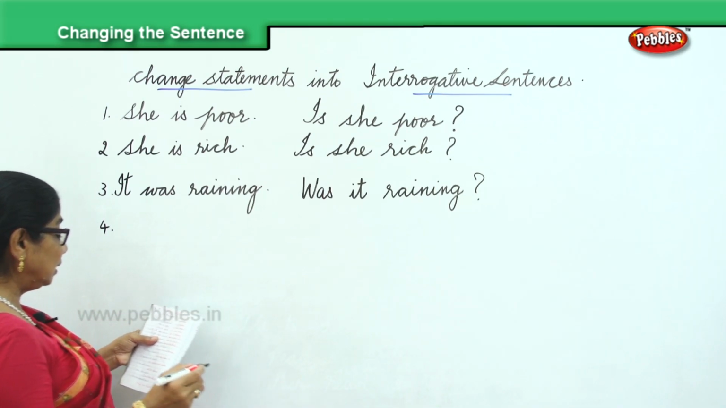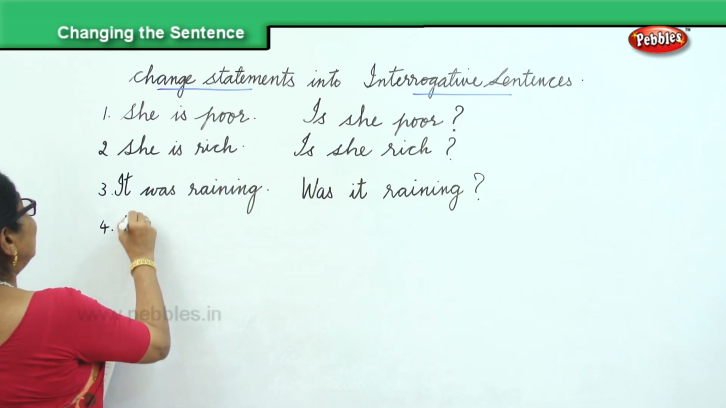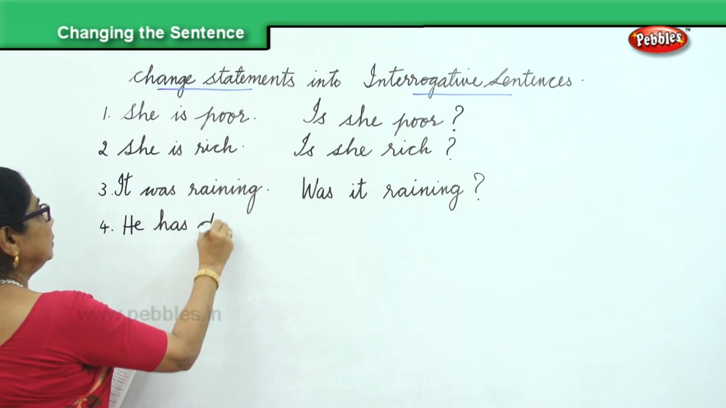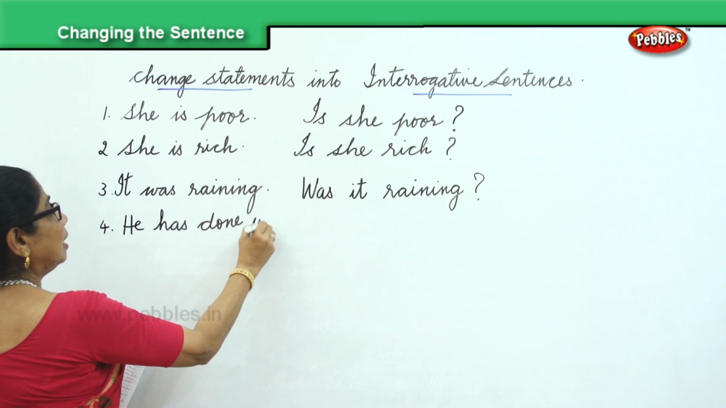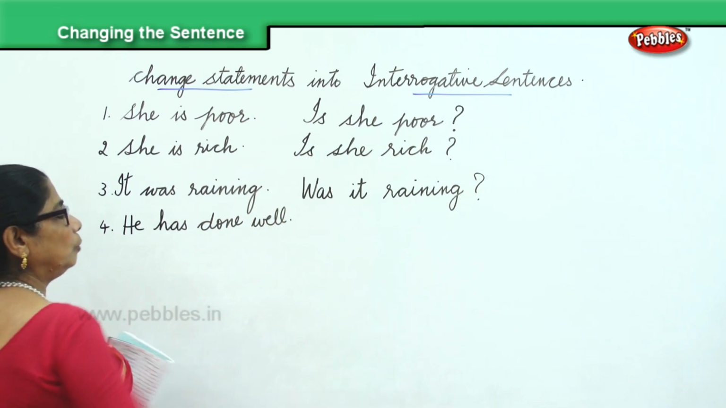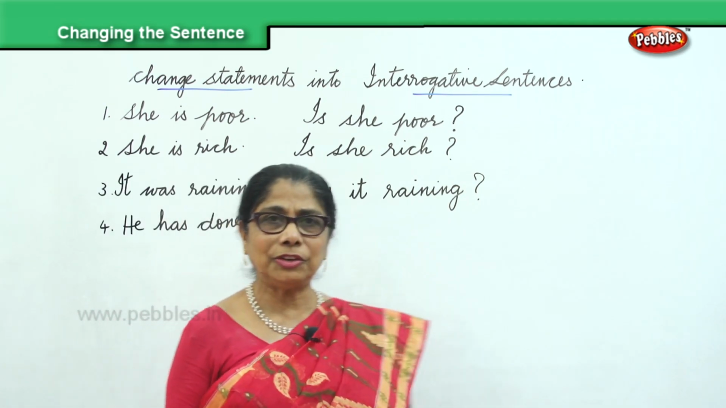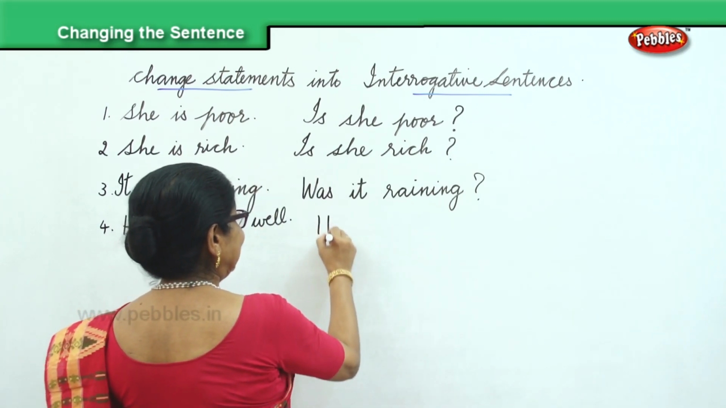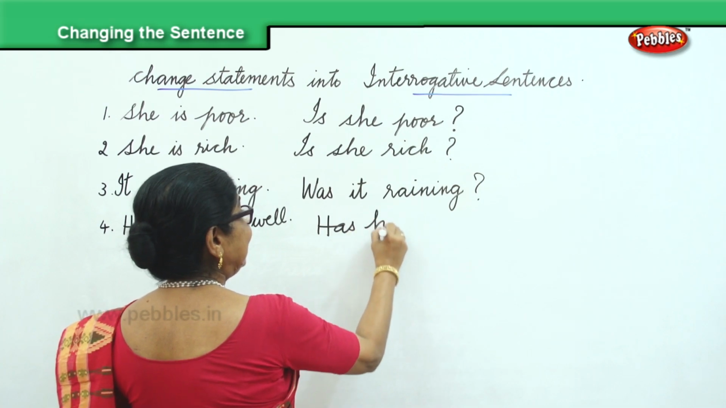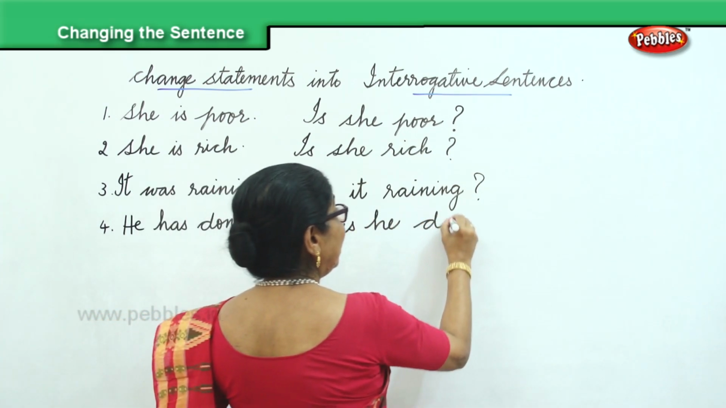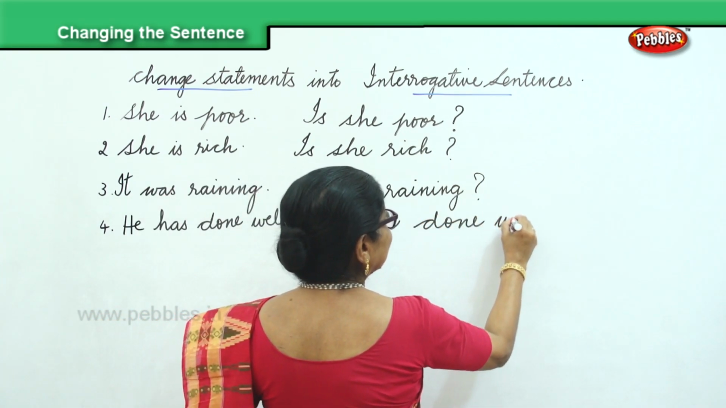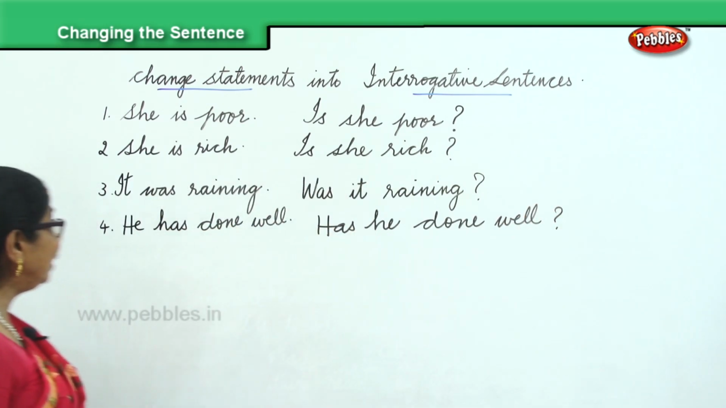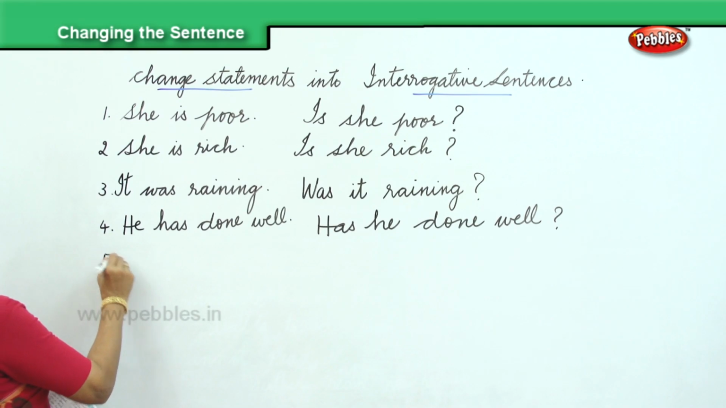He has done well. He has done well in his exam. Now, how will you change it into interrogative? Has he done well? Learning to ask questions. Has he done well? Yes. Next one.